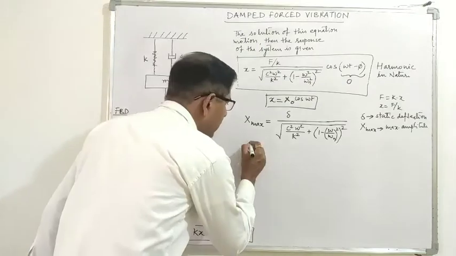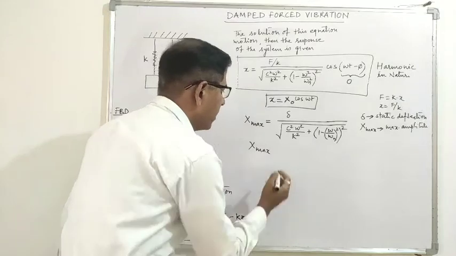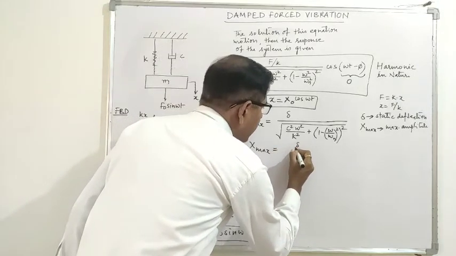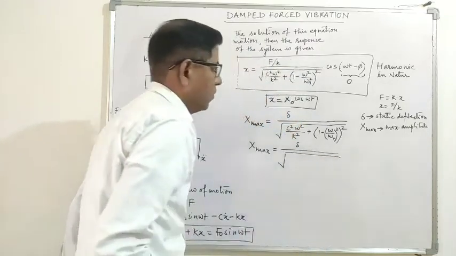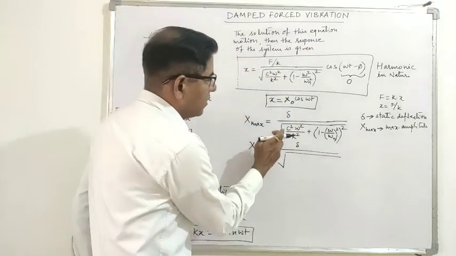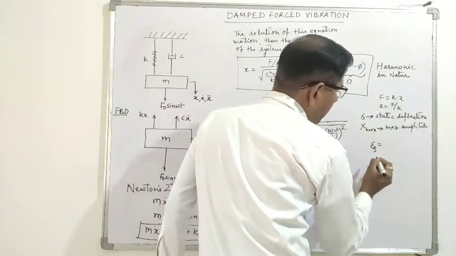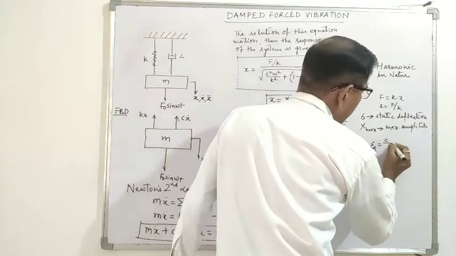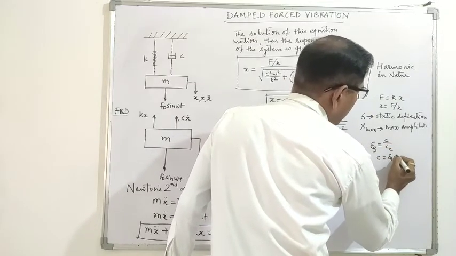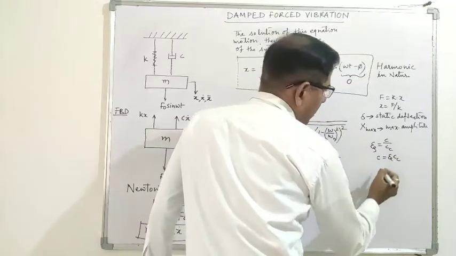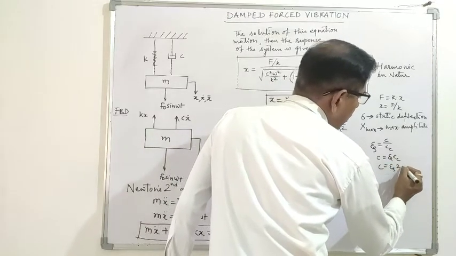Now for this x max, we try to simplify the denominator part. So it is given by delta upon under root. Now c square: we know that the damping ratio zeta is equal to c upon cc, so c is equal to zeta into cc, and cc is 2 under root km.